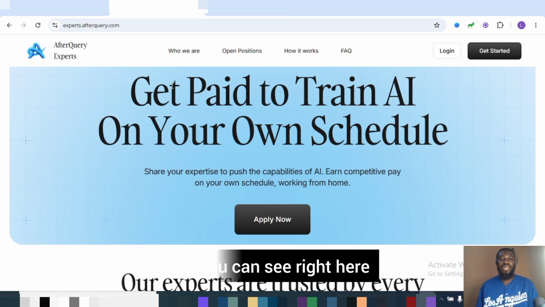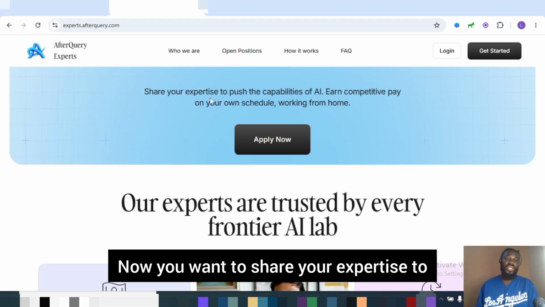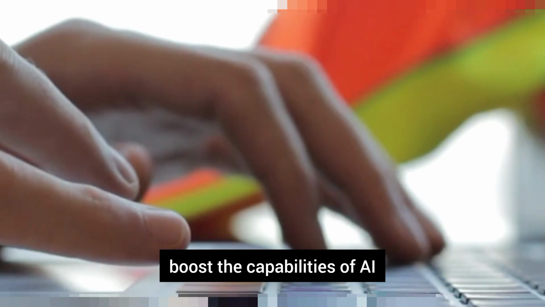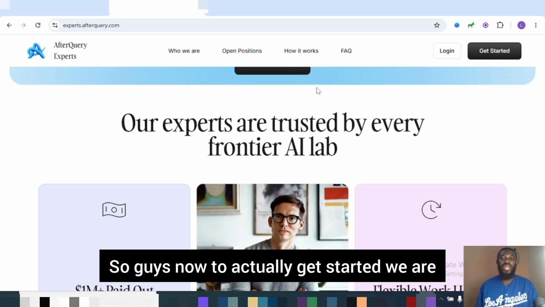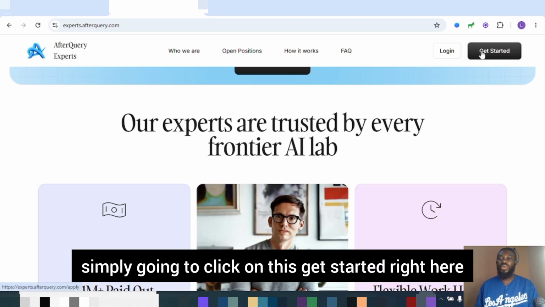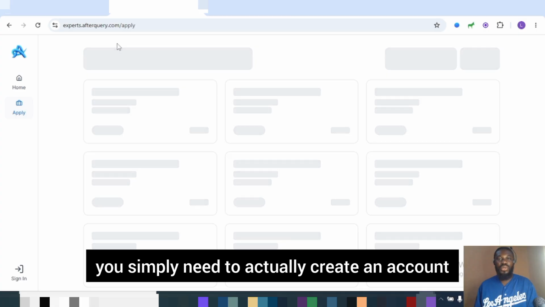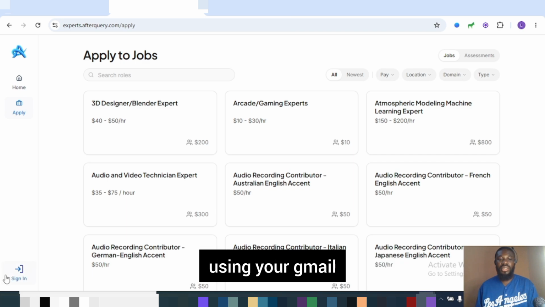As you can see right here, get paid to train AI on your own schedule. Now if you want to share your expertise to push the capabilities of AI and earn competitive pay on your own schedule, to actually get started we are simply going to click on this get started right here. You simply need to create an account by using your Google account, by using your Gmail.